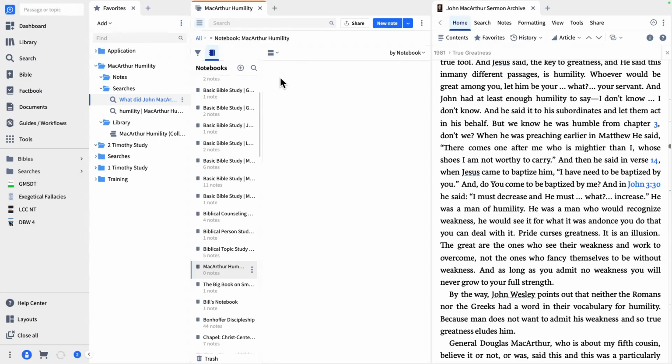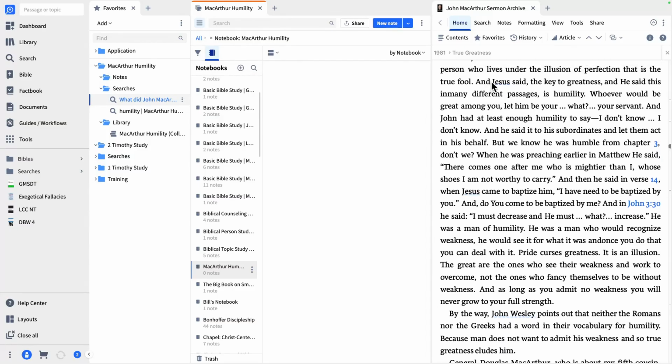All right. And I'm also going to come over here again to that section that was talking about humility, and that was over here. Jesus said the key to greatness, and he said this in many different passages, is humility. Okay, so maybe I want to save that. I'm going to highlight that in my text. Actually, I'm going to select it.